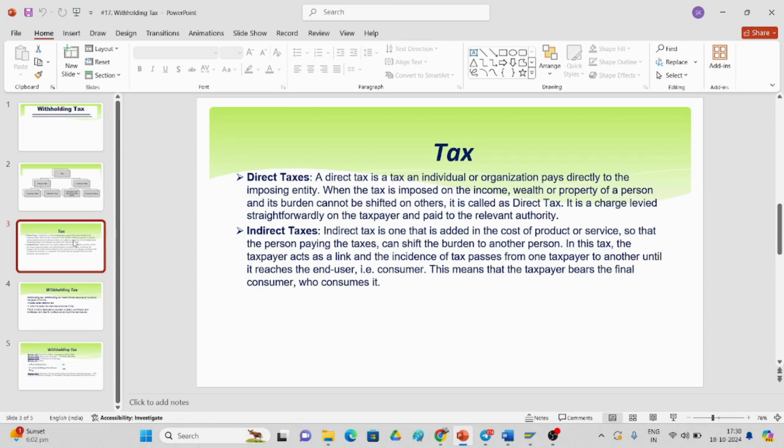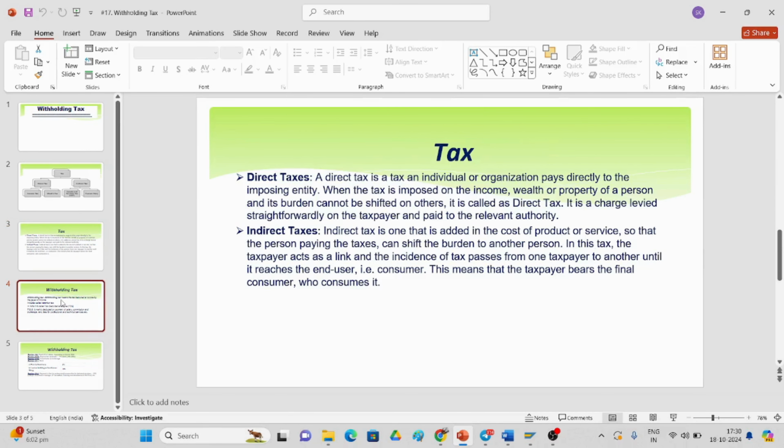So if you come here, indirect tax is there. What do you mean by indirect tax? Indirect tax is added to the cost of a product or service so that the person paying the tax can shift the burden to another person. In this tax, the taxpayer acts as a link and the incidence of tax passes from one taxpayer to another until it reaches the end user, that is the customer. This means the final consumer who consumes it bears the tax.